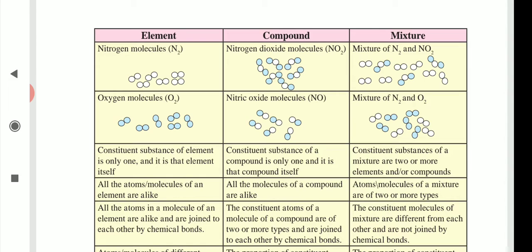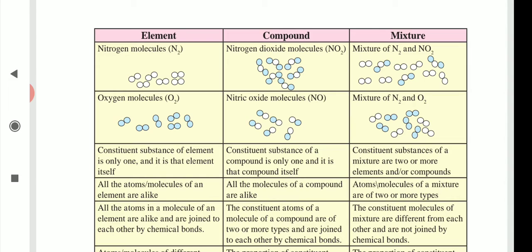Okay. Second one, compound, the nitrogen dioxide molecule. Here one atom of nitrogen forms a bond with two atoms of oxygen, means here nitrogen and oxygen are chemically combined and a compound is formed. And see the third column, a mixture of nitrogen gas and nitrogen dioxide present together in an environment. Now see the second example, that is the oxygen molecule. Here two oxygen atoms combine together to form a molecule. In compound form, nitric oxide molecules are shown.